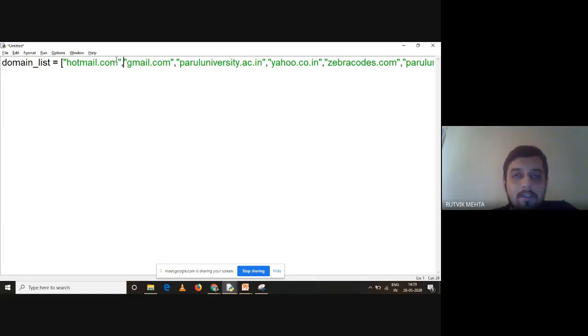When we'll be working with file processing, we'll be reading data from the files and extracting this domain name from the files. We know the extraction procedure already. We have done it with string functions: how to extract email domains from the whole line, from the sent to line. We can do that, and then we can make this domain list collection, and then we can create a frequency count program.